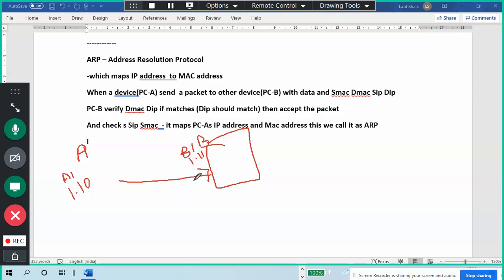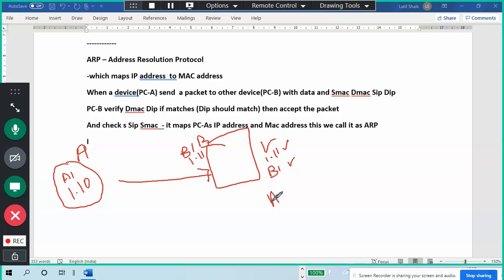So PC B received a packet. First of all, it will verify my address, not the from address. First, it will verify, is it B1 MAC address? Yes. Then is it 111? Yes. Destination IP, destination MAC address, I verified. Good.